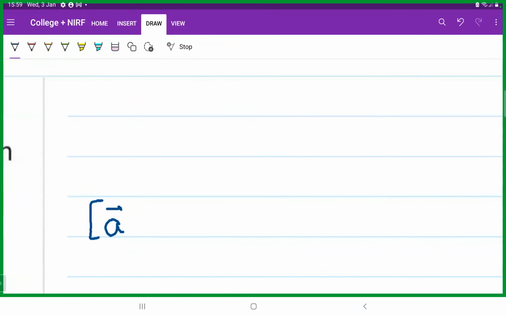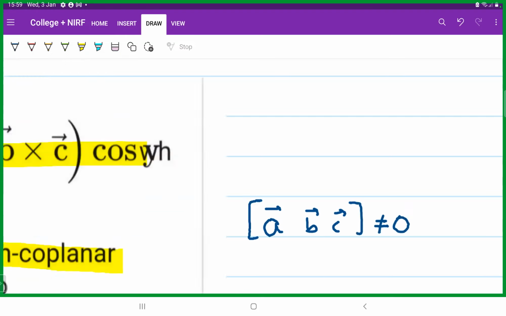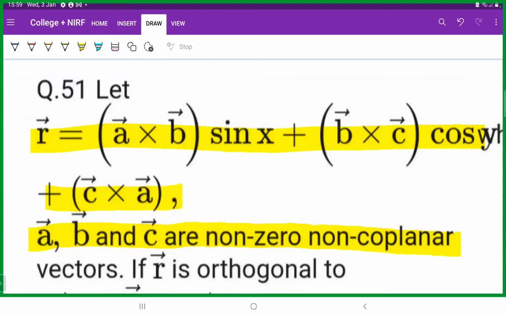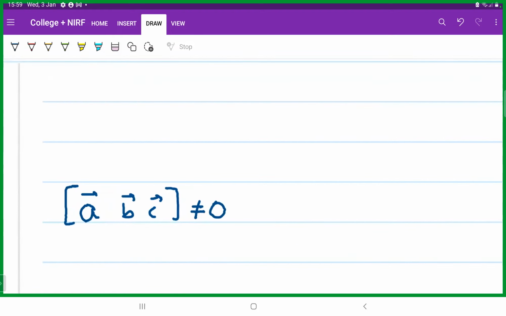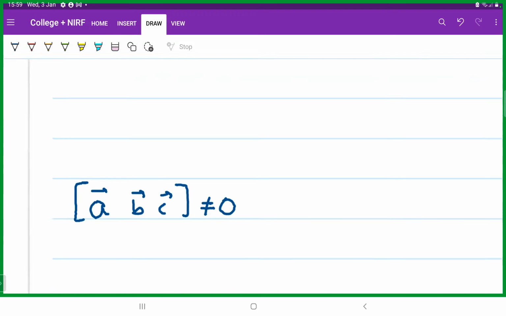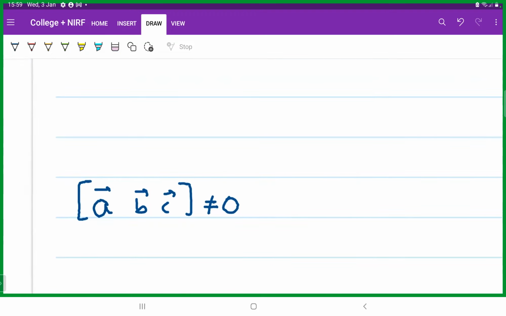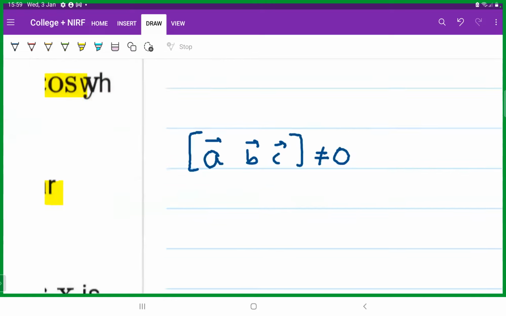is that this value will not be equal to 0. Why? Because it has been said that they are non-coplanar, right? Had this box product been equal to 0, it would have implied that these three vectors are coplanar. Since it has been explicitly mentioned that they are non-coplanar, this value cannot be equal to 0. Okay. So now let's start with the question.